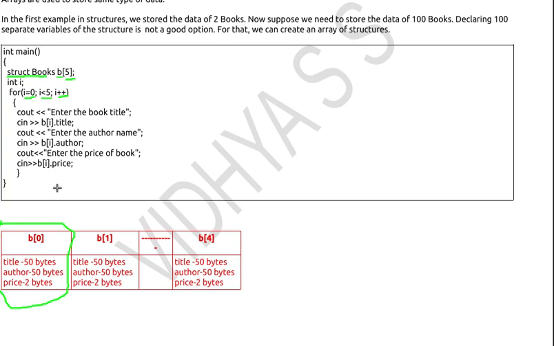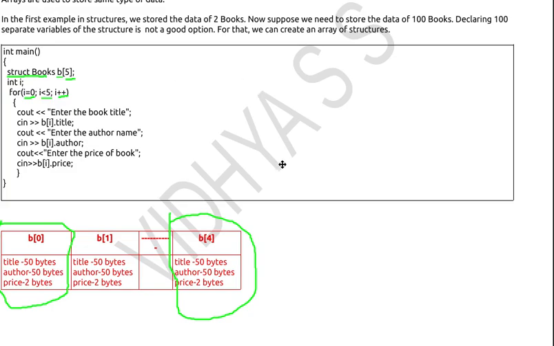If I want to print the details of a structure array, say the details of the last book, how can I do that? The last book details are stored in the index B of 4. So I write cout B of 4 dot title, and then it will display the title of the last entered book. So this is how we can use structure arrays.